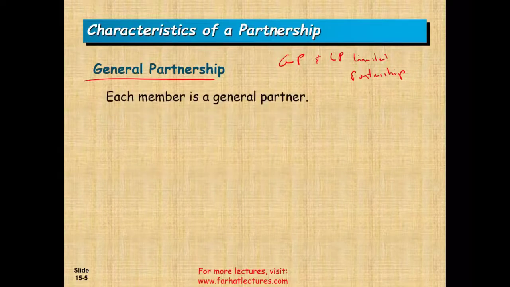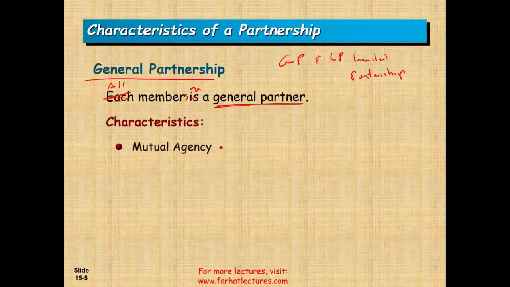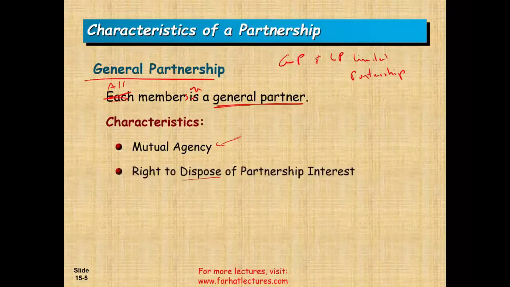Okay. In a general partnership, each member is a general partner. So in a general partnership, all members are general partners. Okay. What does that mean? It means they all have a mutual agency. What does mutual agency mean? It means they can represent the company. They are agents of the partnership. Mutual agency means as a partner, I can represent the company. I can enter into a contract on behalf of the company, and my other partner can do the same thing. You have the right to dispose of the partnership interest. Obviously, if you don't like it, you could just sell out.